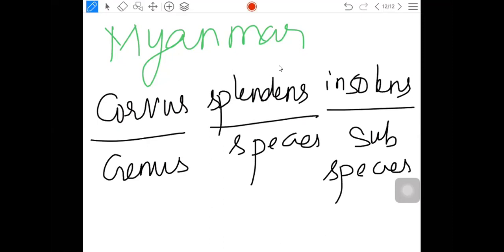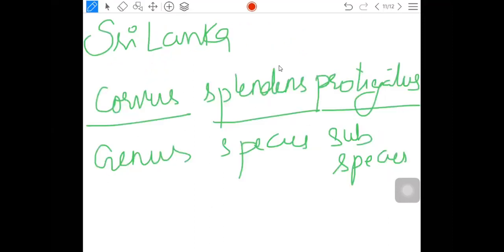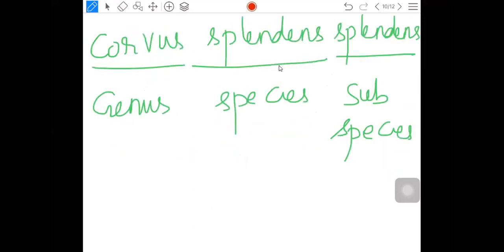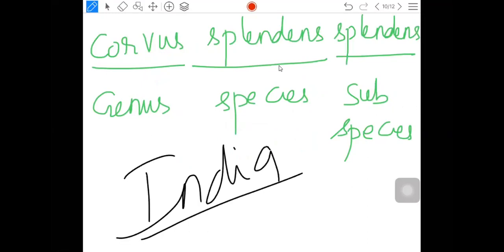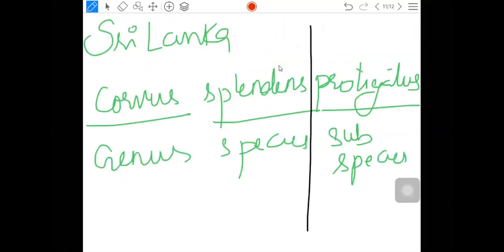Okay, Corvus splendens insolens. The crow of Sri Lanka, Corvus splendens protegatus. Then the crow of India, Corvus splendens. Okay, this is the Indian crow. So what is the speciality here? We are talking about subspecies. There are three subspecies of crow. Our crow and the Sri Lankan crow are both actually the same species.